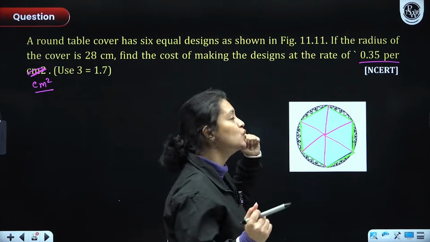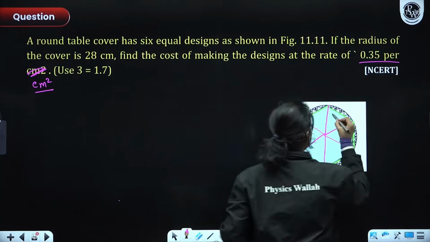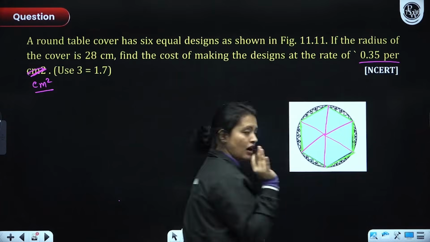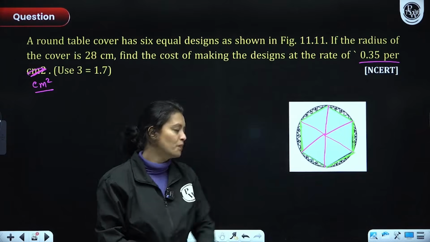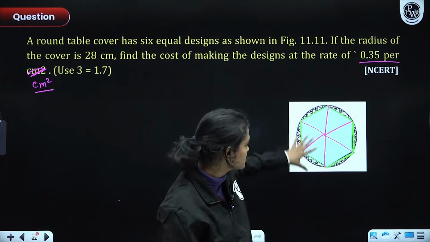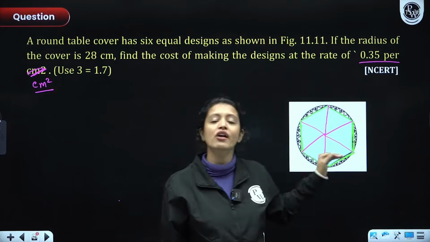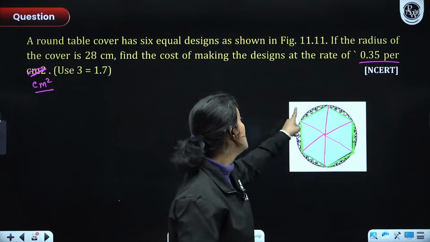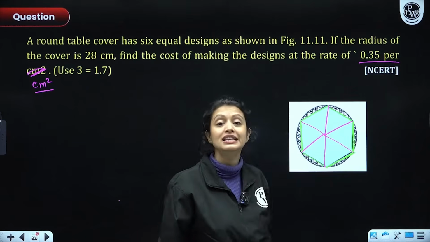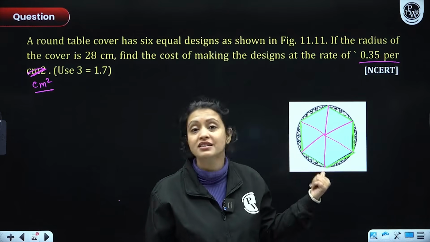Now, how to get the area of these designs? Let's just focus on one design first. And before that, guys, look, the inside part here, these green lines, they're all equal in length. All these lines are equal in length. So here we have a regular hexagon because this polygon has 6 equal sides, right? 6 equal sides, meaning it's a hexagon.